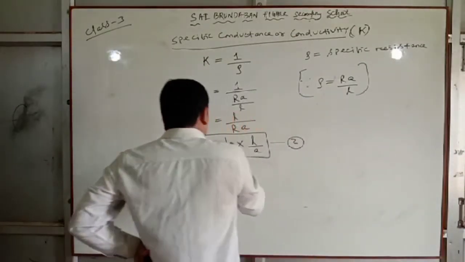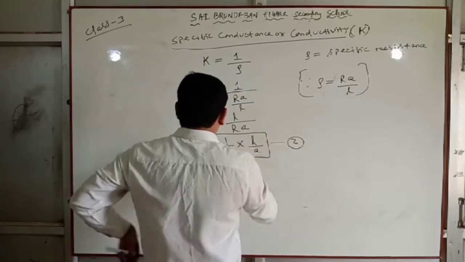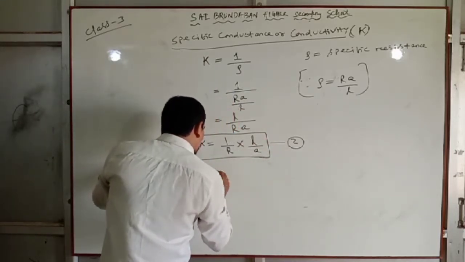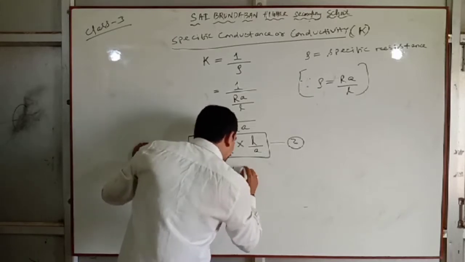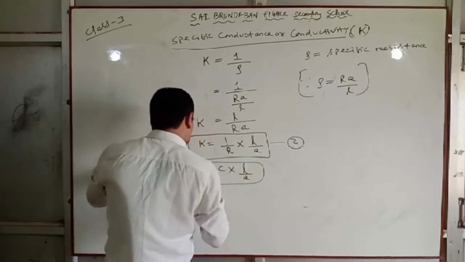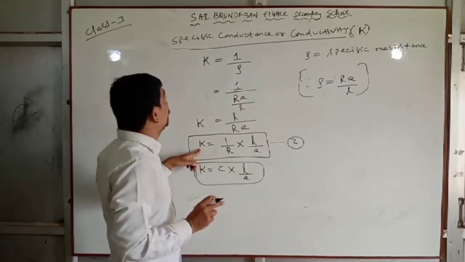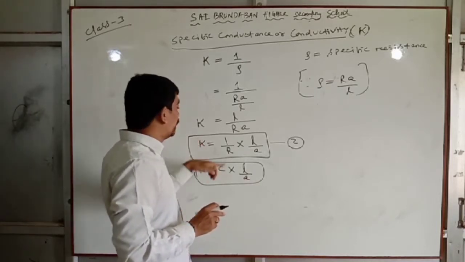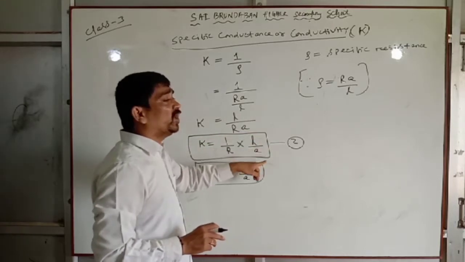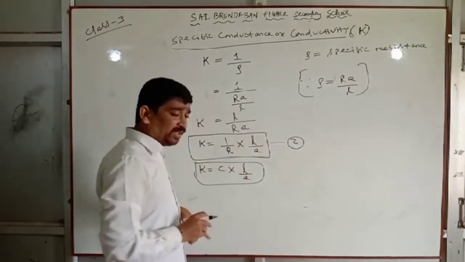R is resistance. L by A is the cell constant. Or you can also write kappa equal to C into L by A. Kappa is specific conductance, R is resistance, and L by A is called the cell constant. Write this.